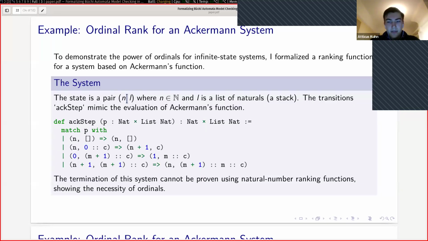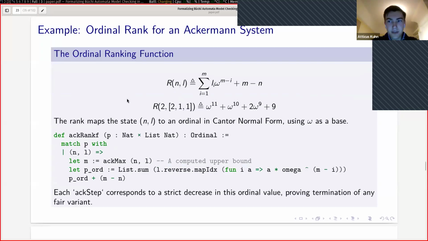And so I proved that this system actually cannot be proven terminating using natural number ranking functions alone. It requires ordinal number ranking functions. So as a concrete example, here is one such ordinal ranking function that you could use to prove the termination of the Ackermann system, where omega is an ordinal. I essentially use Cantor normal form of the ordinals using omega. And so I proved that on each step of the Ackermann system, this ranking function strictly decreases, which proves that the Ackermann system halts on all inputs.